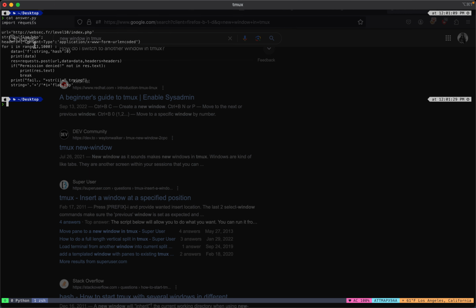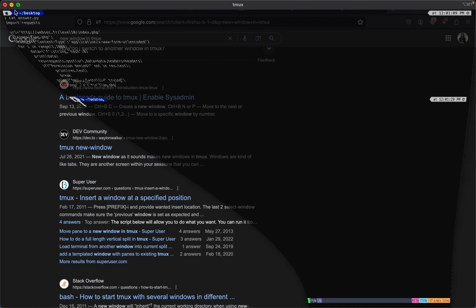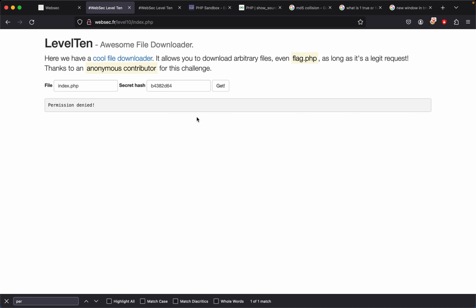Now we're going to try a large value set. We're going to assume 1,000. So we're passing in data. F is the string, which is where we're going to place our file, flag.php, and then we have hash, which is going to be set as 0, because if we check right there, we could set our hash file. Now this string is being passed inside the MD5 function inside the PHP program, and it's being generated as an MD5 hash, and then we print the data so we see where we're at, and then we send a request, and if it says permission denied, which is what we were getting beforehand. So if we go back to our previous one and press this in, we get permission denied.